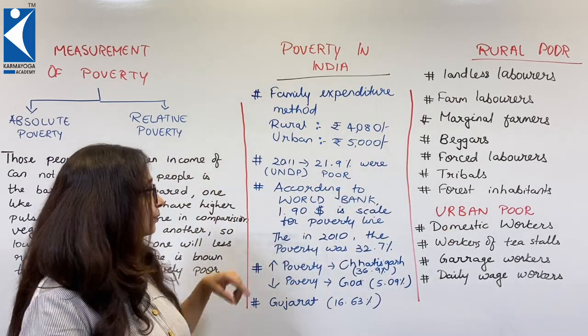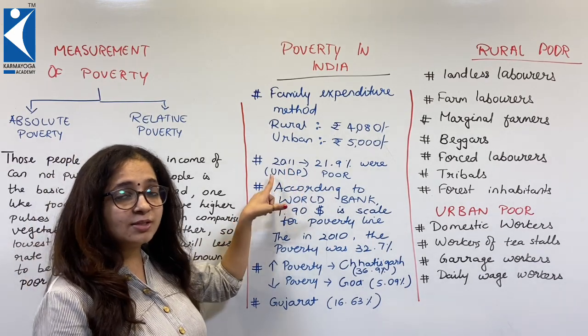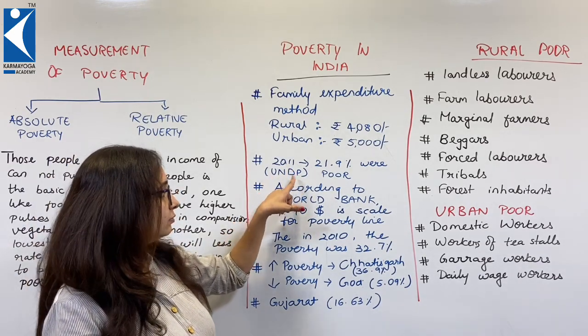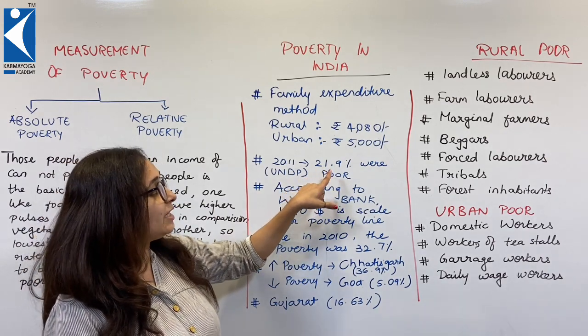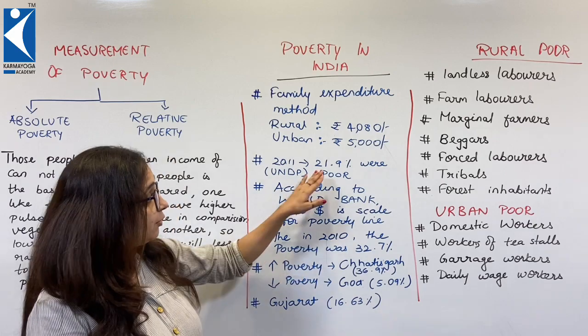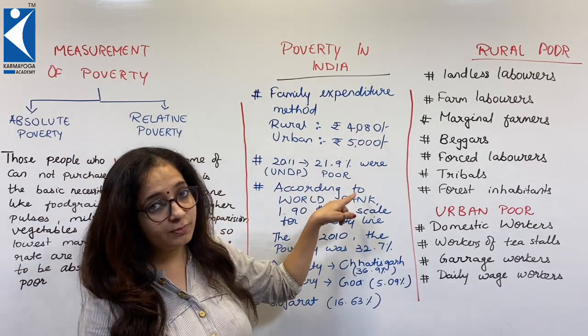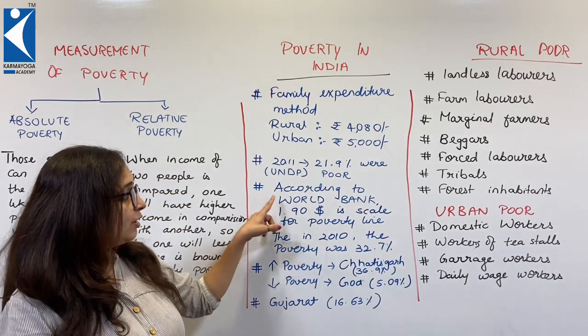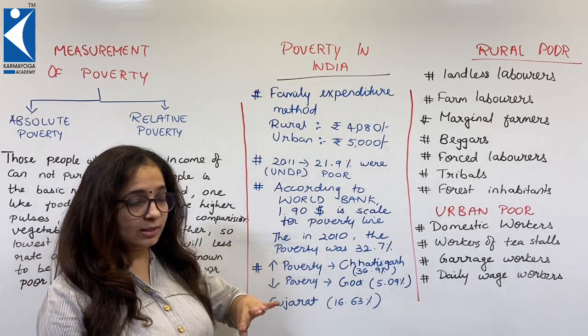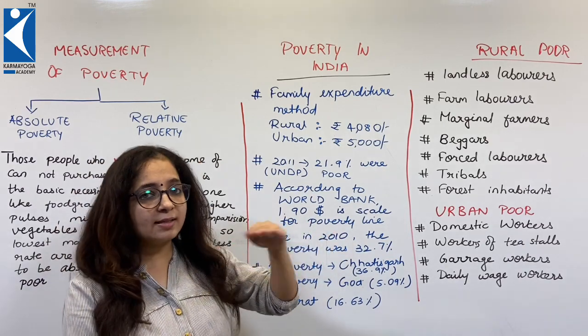How much? In 2011, according to UNDP, that is United Nations Development Programme, 21.9% of people were poor in India. As in, 21% poor people were not able to manage even this amount. And according to the World Bank, a person earning $1.9 is on the scale of poverty.